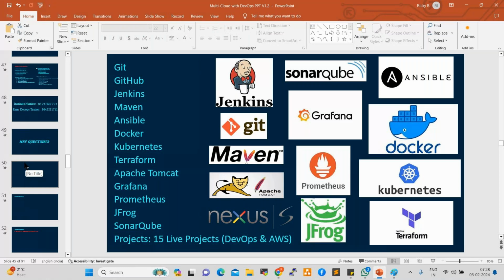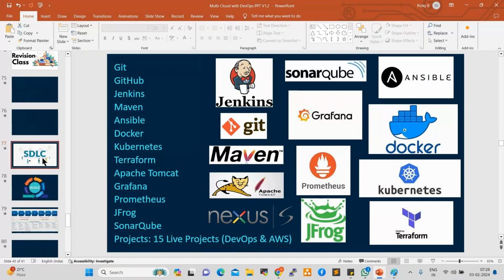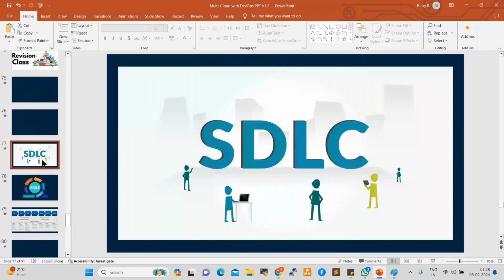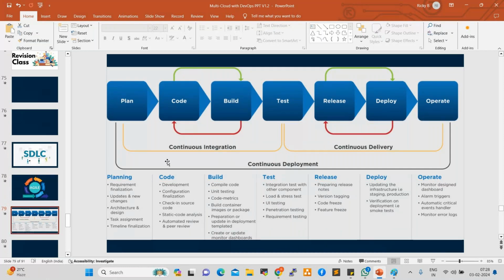Fine. After that we discussed SDLC. What is SDLC? Anyone? We covered SDLC, software development lifecycle. How will software development happen? What is Agile, right? What are the stages available? These are all we discussed.